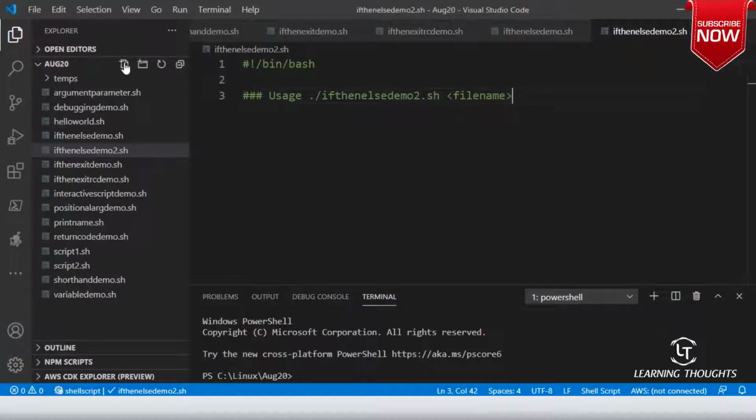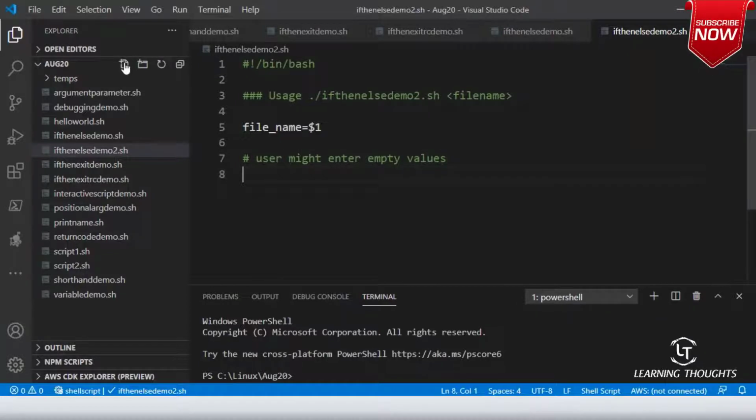Now I am writing file underscore name equals to $1. Am I clear on this? So what can go wrong? A user might enter empty values.